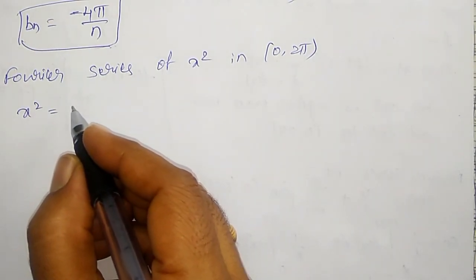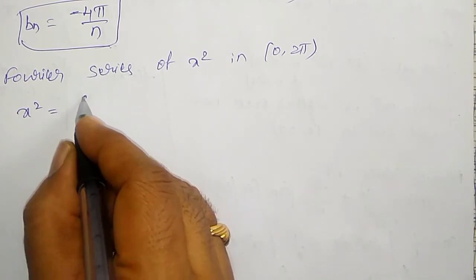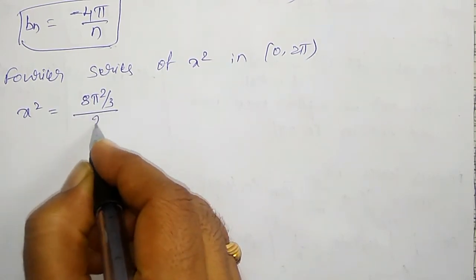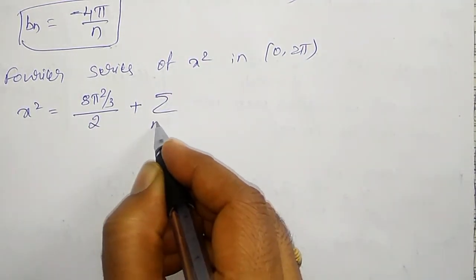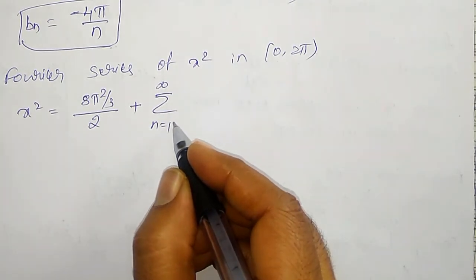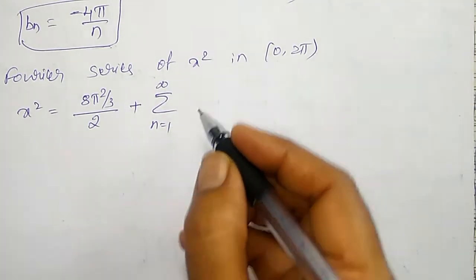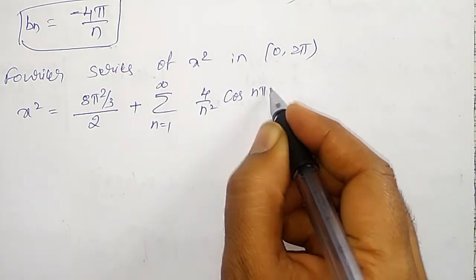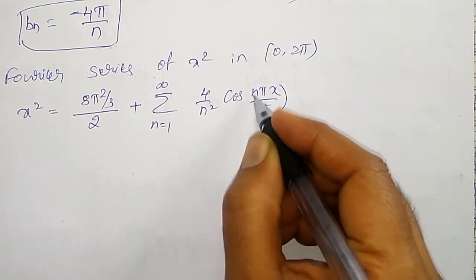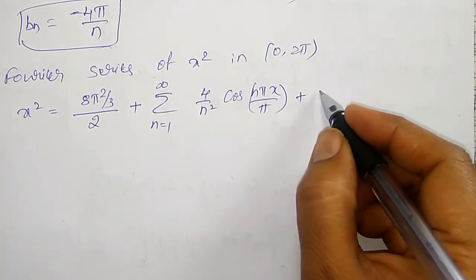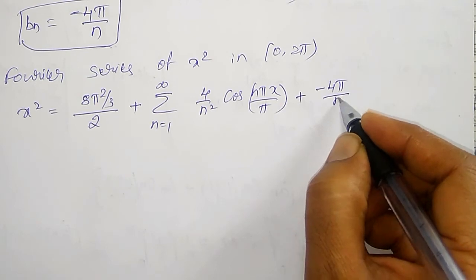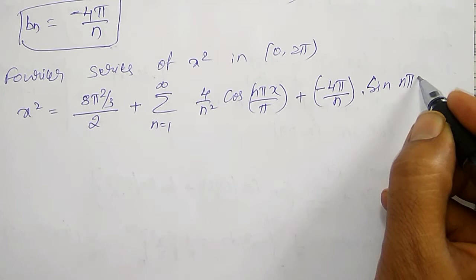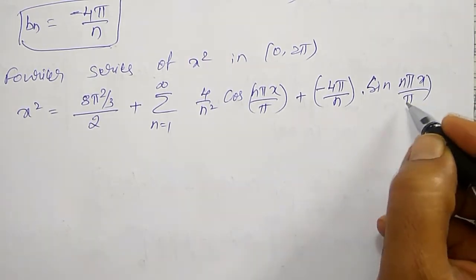A naught value is 8 pi square divided by 3, divided by 2, plus summation n equal to 1 to infinity, an value is 4 divided by n square into cos n pi x by pi, plus bn value is minus 4 pi by n into sin n pi x divided by pi.